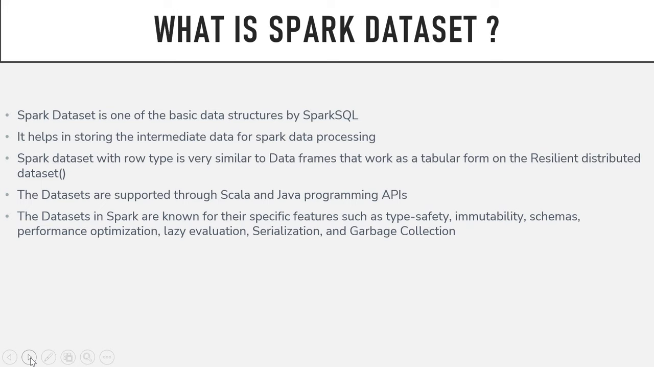What is Spark DataSet? Spark DataSet is one of the basic structures of Spark SQL. It helps in storing the intermediate data for Spark data processing. With row type, it is very similar to DataFrames, which work as a tabular form of RDD, that is, resilient distributed dataset. Datasets are supported through Scala and Java programming APIs. Datasets in Spark are known for specific features such as type safety, immutability, schemas, performance optimization, lazy evaluation, serialization and garbage collection. So this is the overview of Spark dataset.